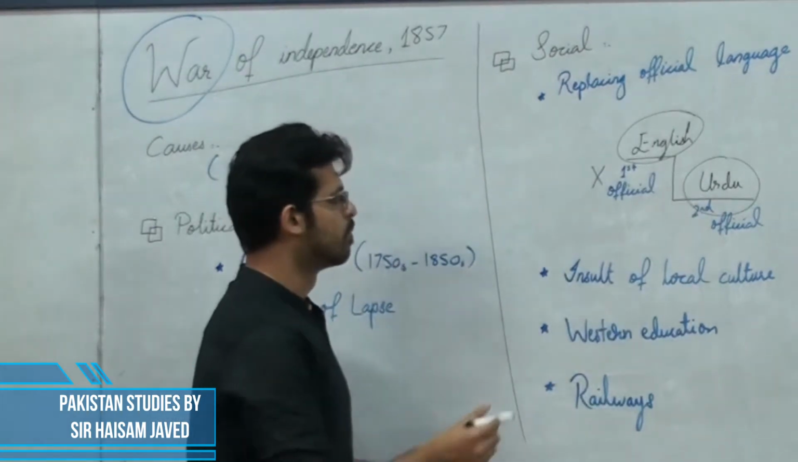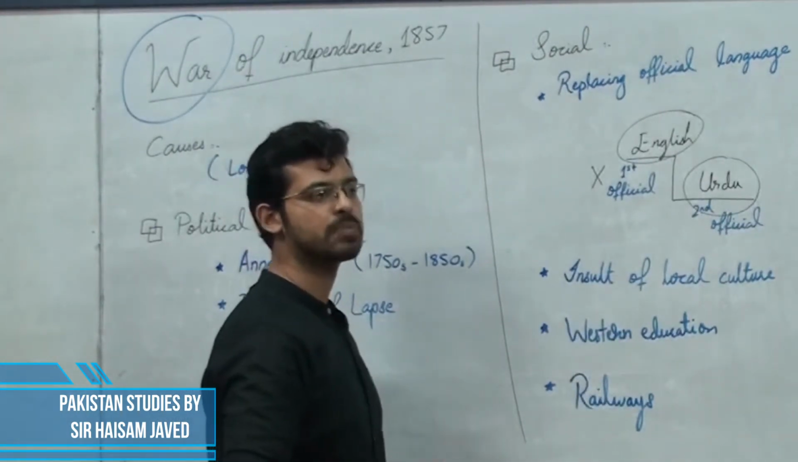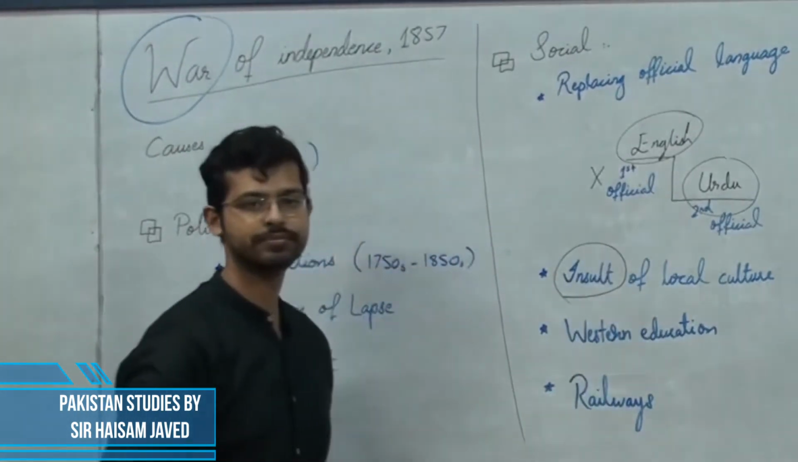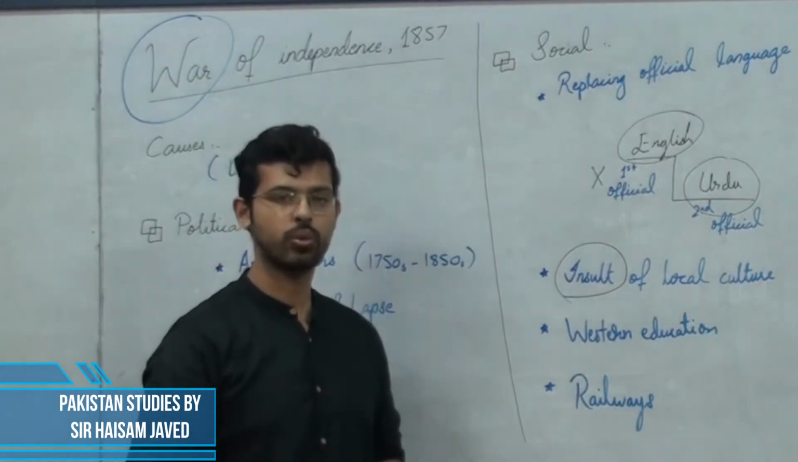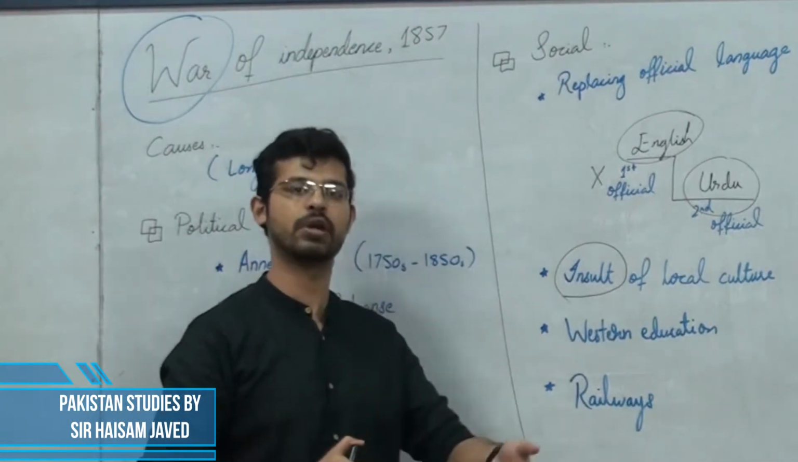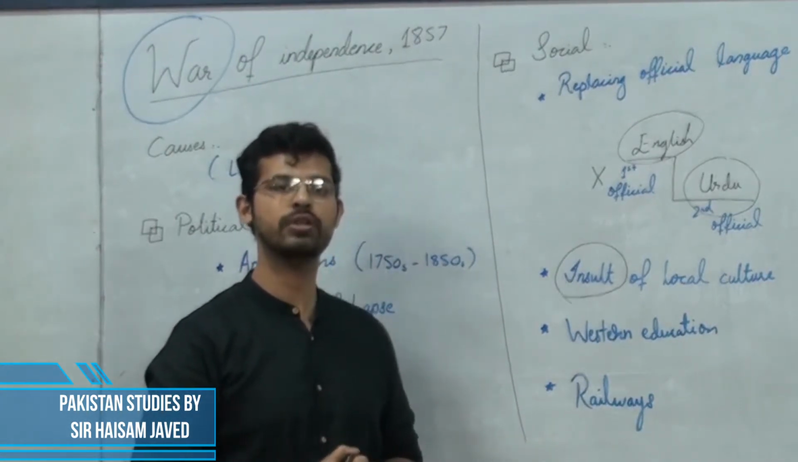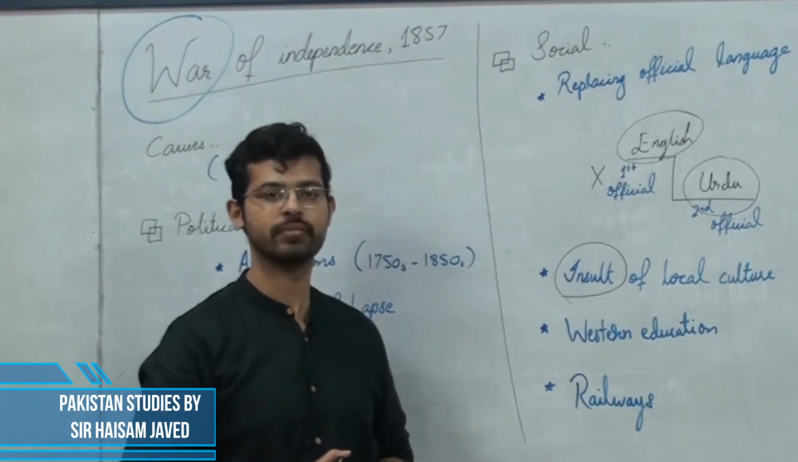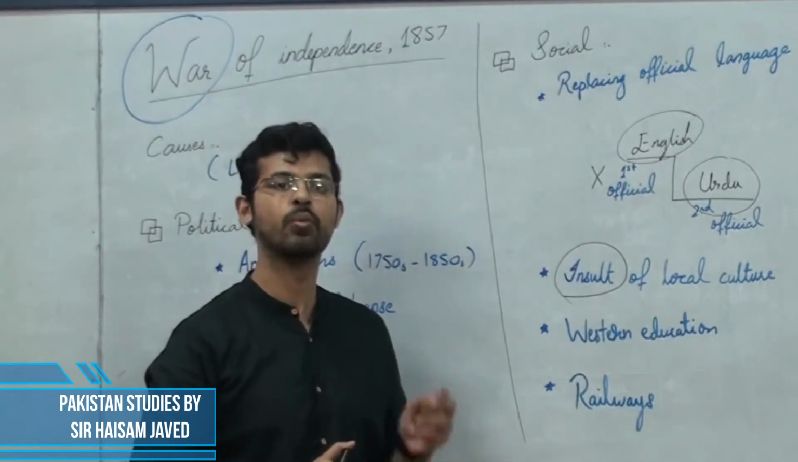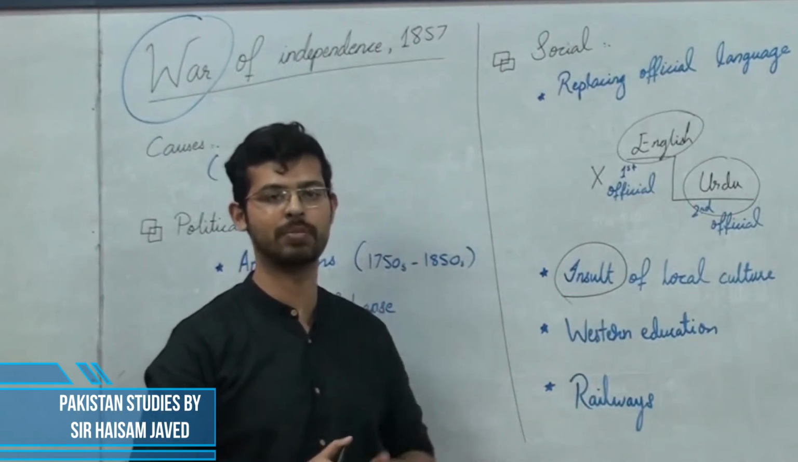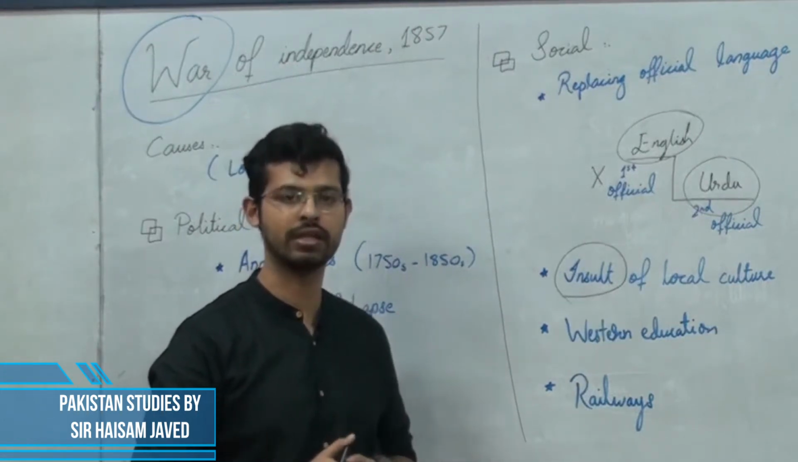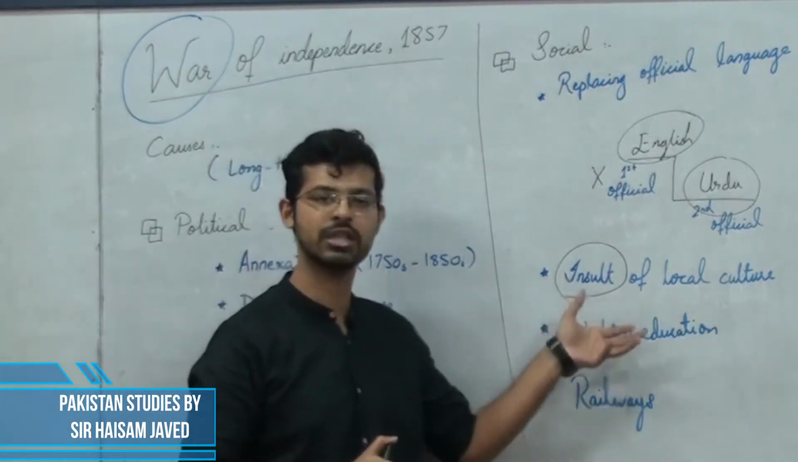Moving onwards, there was another social problem that was being done in India, and that was the insult of local culture. So when the British came to India and started to gain the political superiority over the Indians, soon their mindsets also changed. Now they believed that their race, the English race, the British people, the Christian people were more superior than the Indian people. And because of this concept of superiority and inferiority, the British started to mock the culture of the Indians.